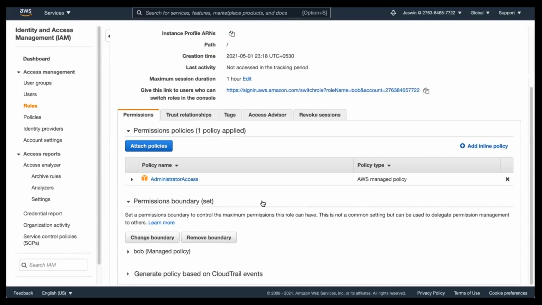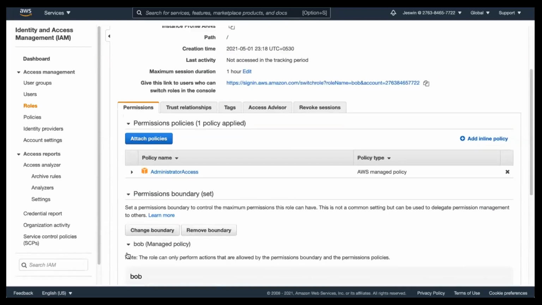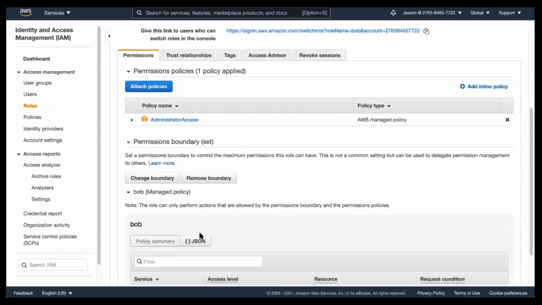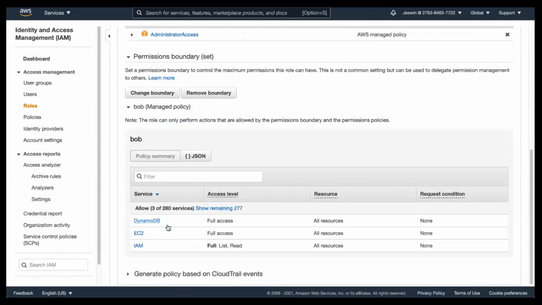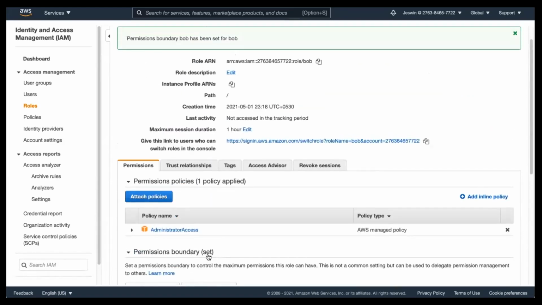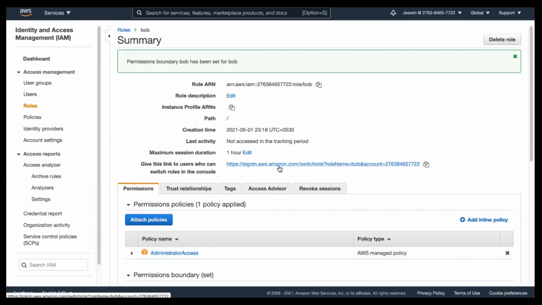Now here we can notice that the managed policy Bob, if we expand this one, says we have DynamoDB full access, EC2 full access, IAM full access. Now, in order to use this role from the AWS console itself, we can go ahead and click on this specific link. As you can notice, we have the option to perform the switch role operation.